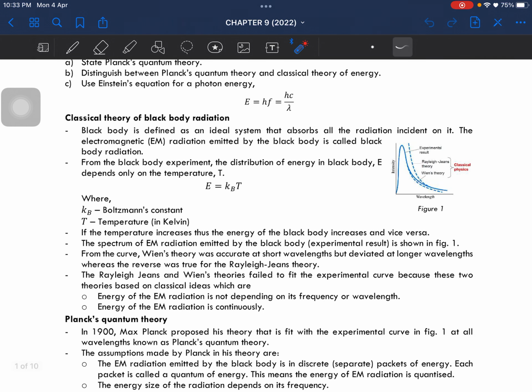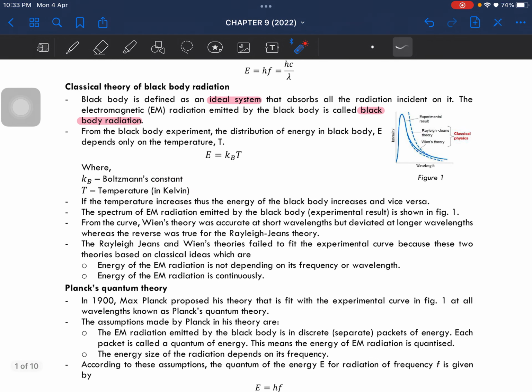We know that a black body is defined as an ideal system. It is a system that absorbs all the radiation incident on it. The electromagnetic radiation emitted by the black body is what we call the black body radiation. From the black body experiment, we can equate this into an equation which we call the distribution of energy. It depends only on the temperature, and this temperature is not in degrees Celsius, it is in Kelvin.